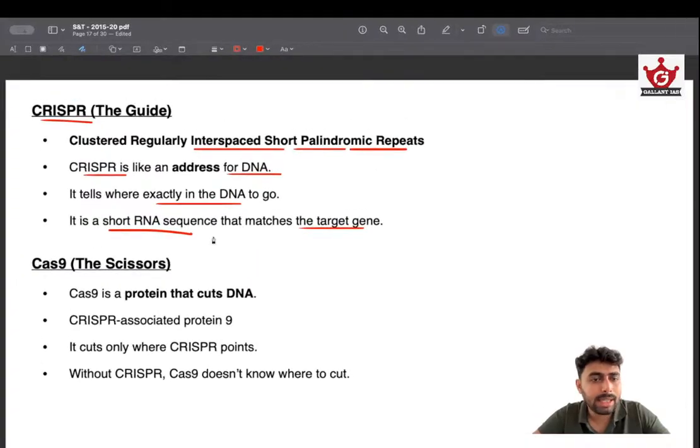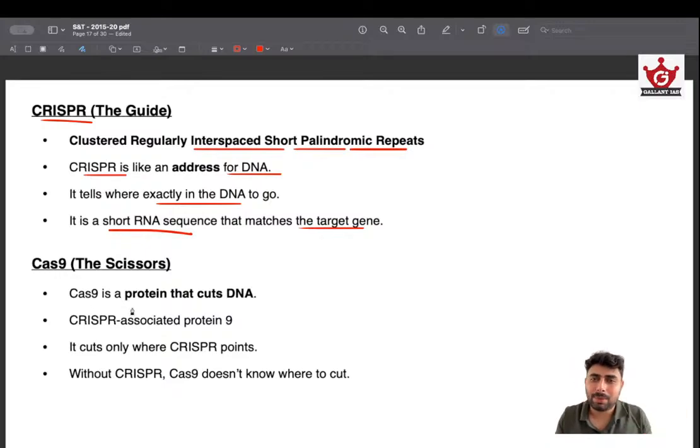CRISPR is not a DNA, it's an RNA sequence, and the operation is done on DNA. Don't confuse that. The operation is done on DNA, but the CRISPR, the guide, is an RNA. And Cas9 is the protein that cuts DNA. You can imagine the kind of precision we will need for cutting a DNA sequence. So we are using a molecular protein for that, and that's the Cas9.